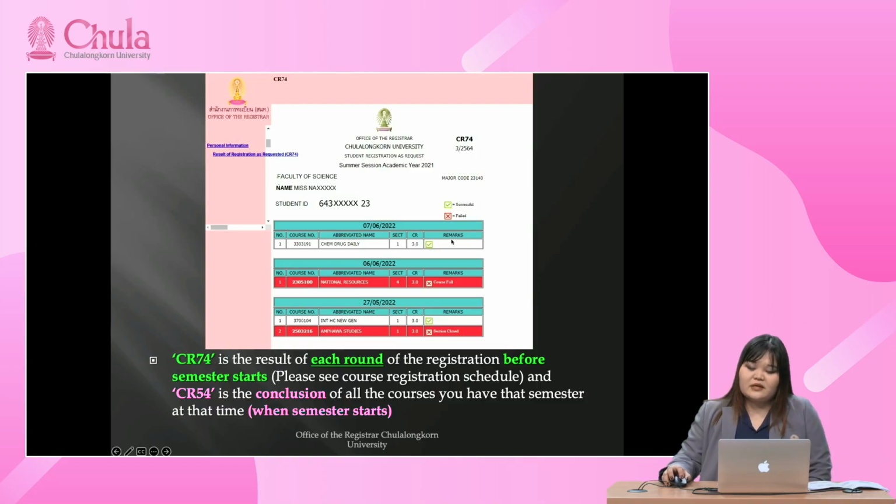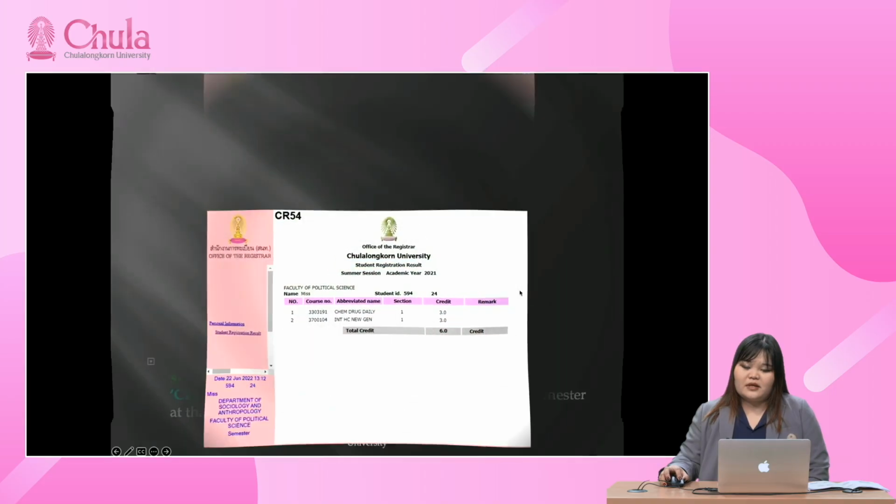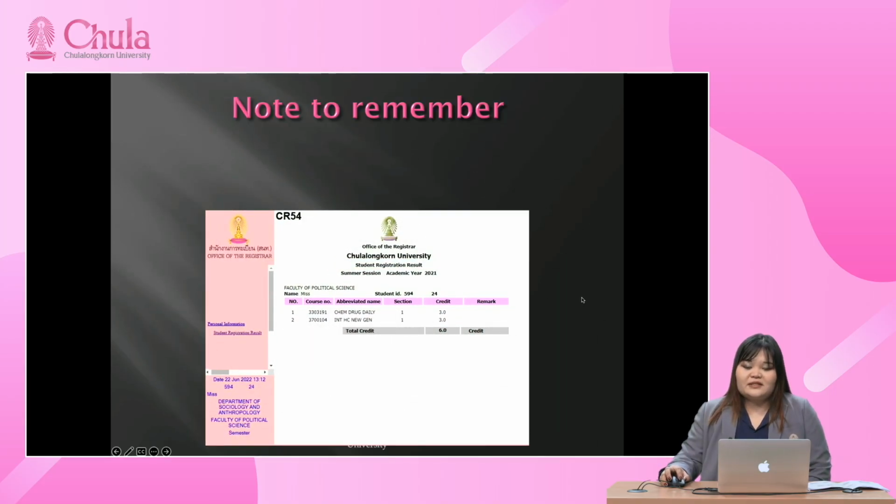As you can see, there will be a green tick for successful and a red one for fail, and they will say why it failed. And when the semester starts, you can check the other thing, that is the conclusion of all the courses you have in that semester.